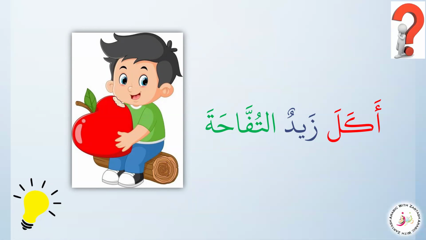So there is a possibility of an outside doer, and Zaidun here is our outside doer that cancels out the Hua inside this kala. And then at-tufaha is a maful bihi because it is giving us the detail of what Zaid ate. So Akala Zaid at-tufaha, Zaid ate an apple. Zaid here is our fa'il, akala is our fi'l, and at-tufaha is our maful bihi. This is a common simple sentence in jumla fi'liya.